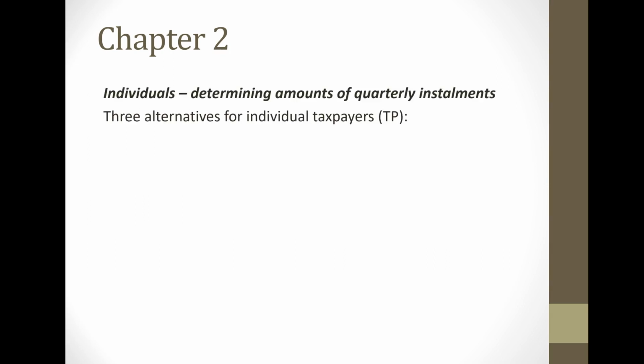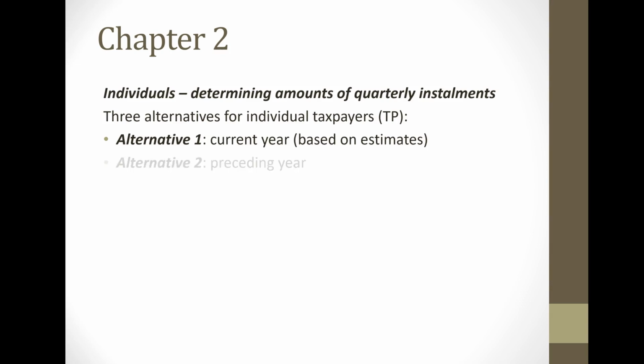There are three alternatives to determine what the quarterly installment amount should be. Alternative one is looking at the current year net tax owing, and because we're talking about the current year, that's going to be based on estimates. Alternative two is looking at last year, the preceding year.